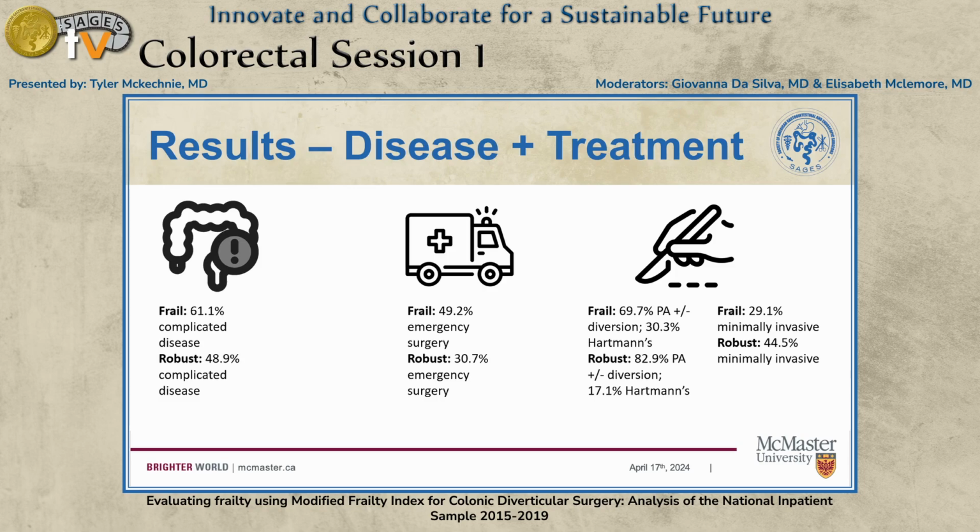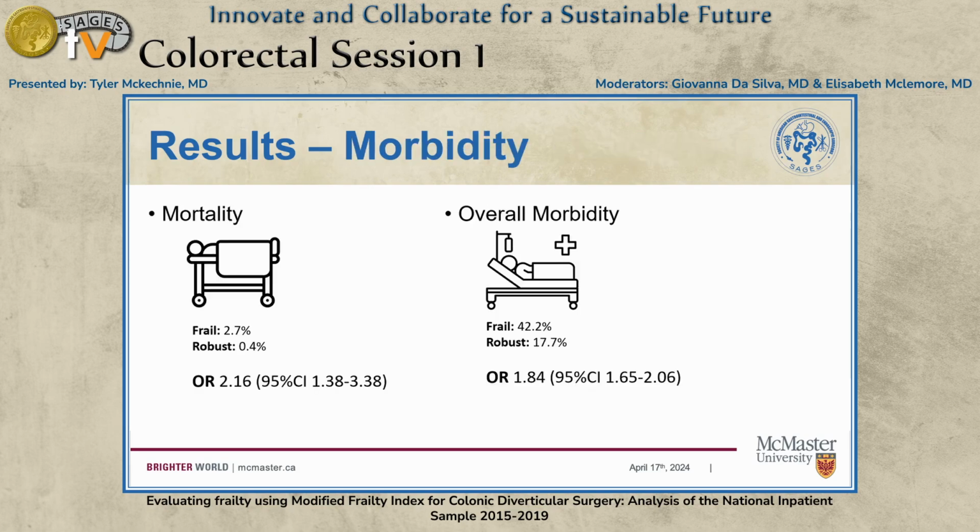Just over 60% of patients in the frail group had complicated disease as compared to just under 50% in the robust group. Correspondingly, more patients in the frail group had emergency surgery. Approximately 70% of patients in the frail group had a resection with primary anastomosis plus or minus proximal diversion, and that compared to 83% of patients in the robust group. And the majority of patients in the database had open surgery.